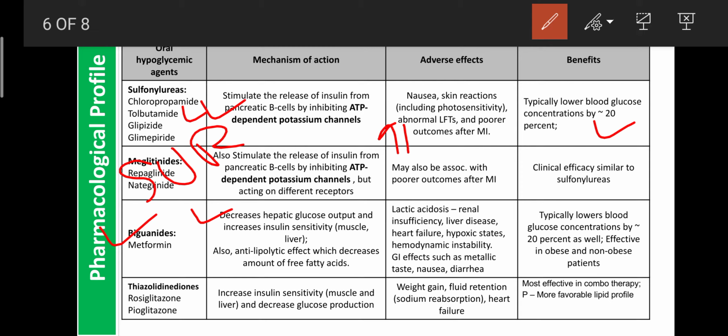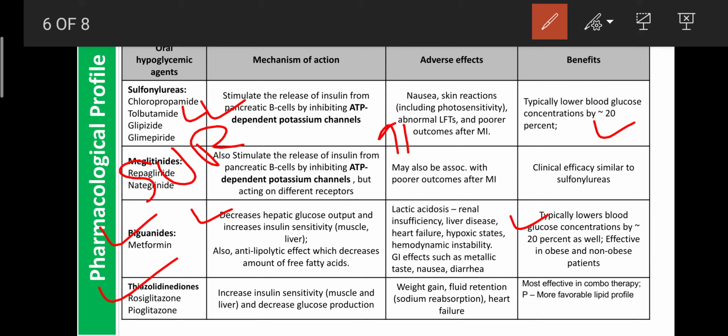These drugs also decrease glucose by about 20%. If used along with a sulfonylurea, the glucose level can decrease by 40%, and they are effective in both obese and non-obese patients. The next, fourth category is the thiazolidinediones. Examples are rosiglitazone and pioglitazone.